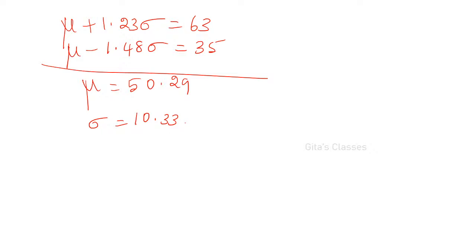10.33 you should get. 48 is wrong, Uma. You enter the values correctly. Yeah, 10.33210. Yes, ma. Very good, Shrutika. Sigma is 10.33210. Uma, you check the values once again. Input you have to give correctly.